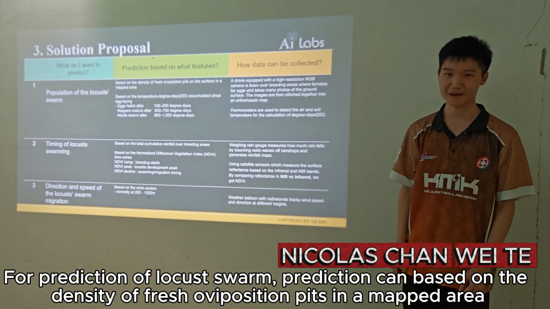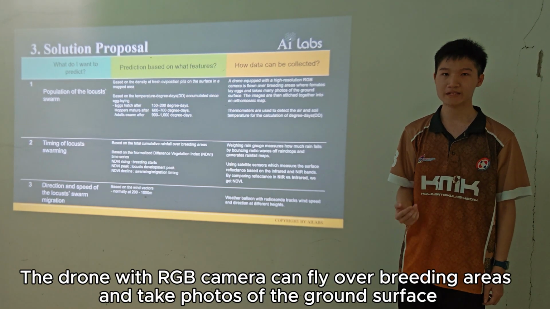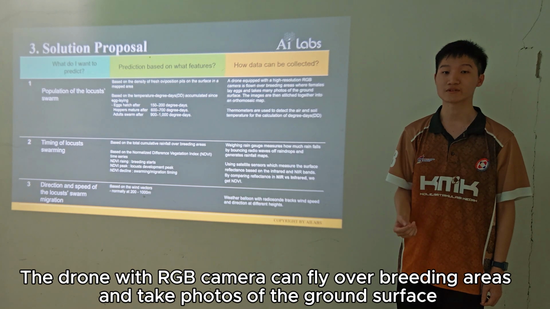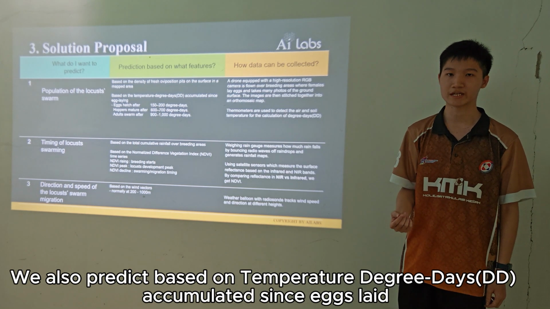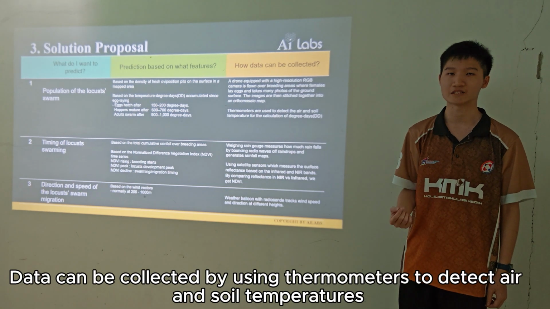For prediction of locust swarms, prediction can be based on the density of fresh orbit position pits in a map area. A drone with an RGB camera can fly over breeding areas and take photos of the ground surface. We also predict based on temperature degree days (DD) accumulated since egg laying. Data can be collected by using thermometers to detect air and soil temperature.